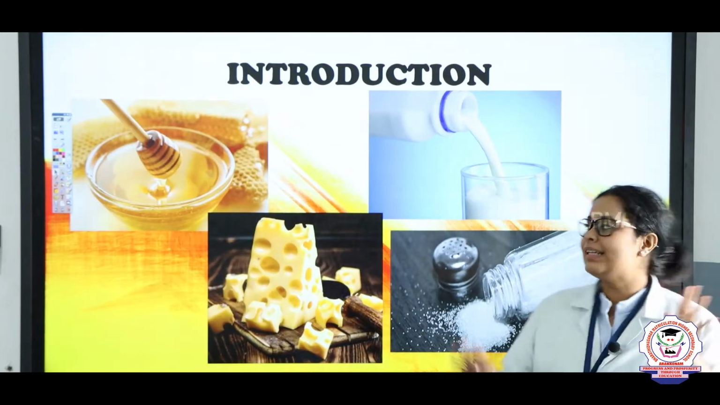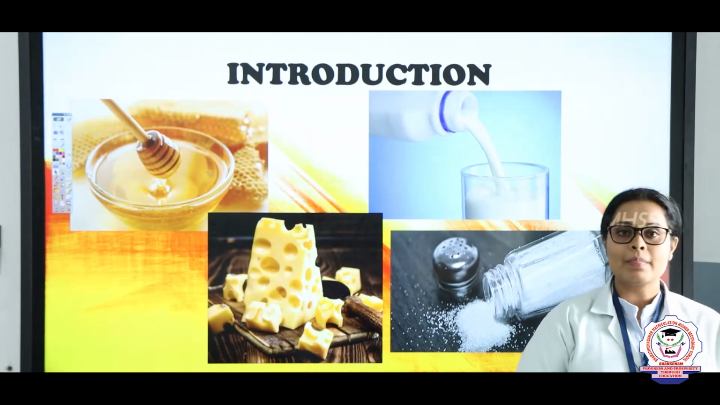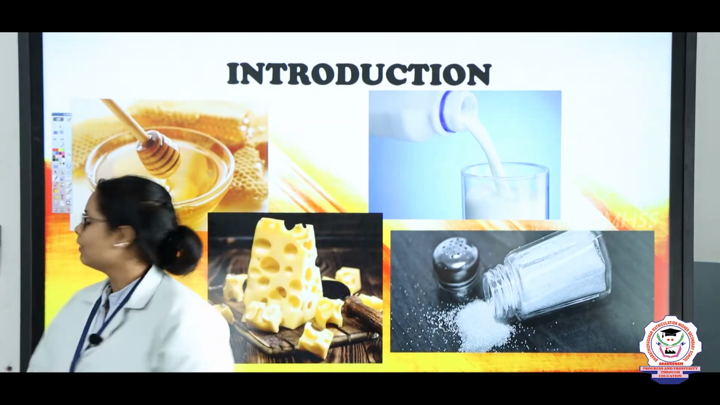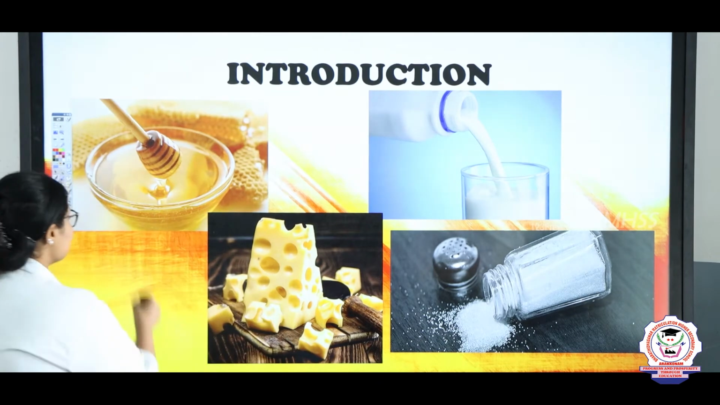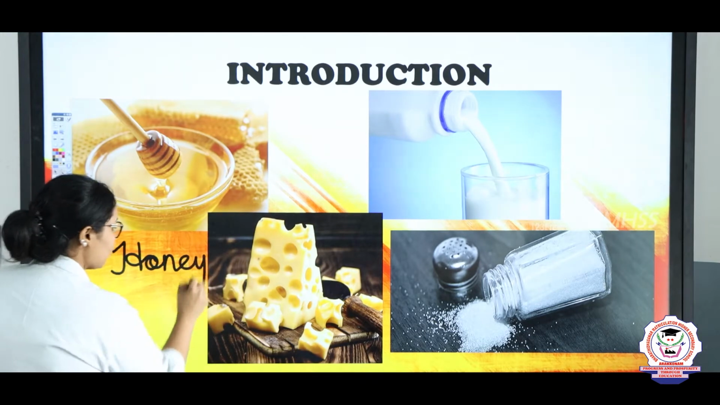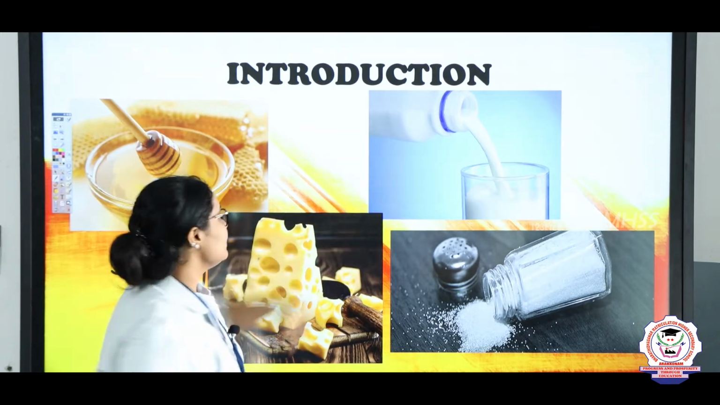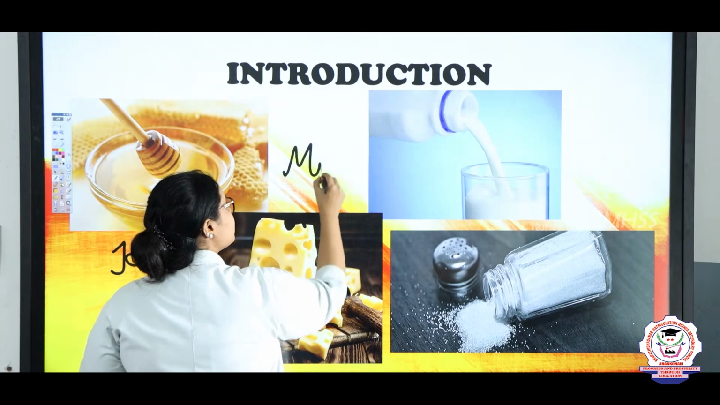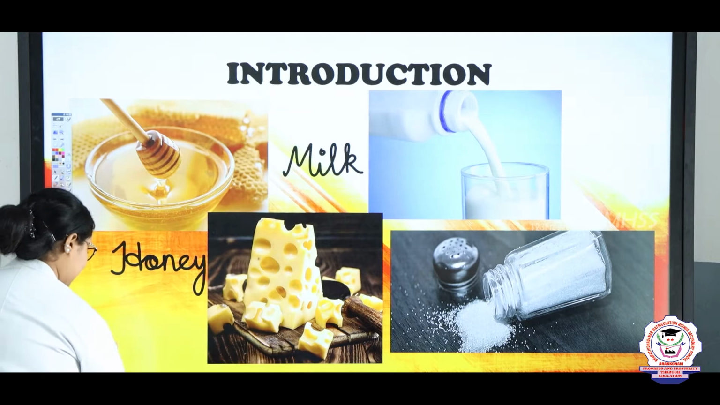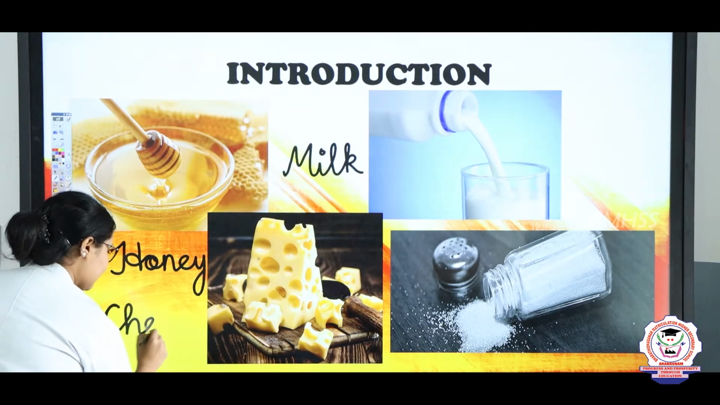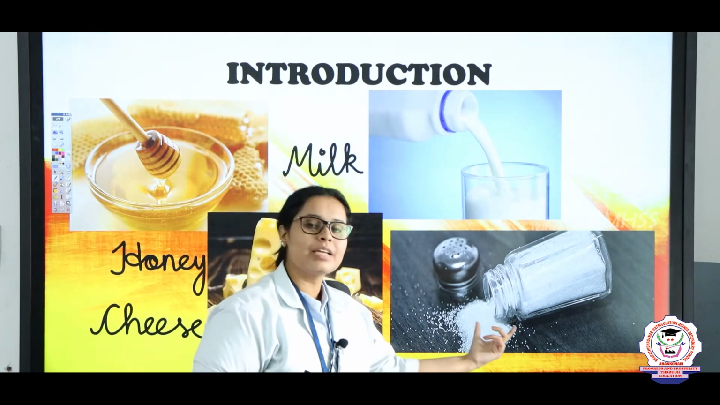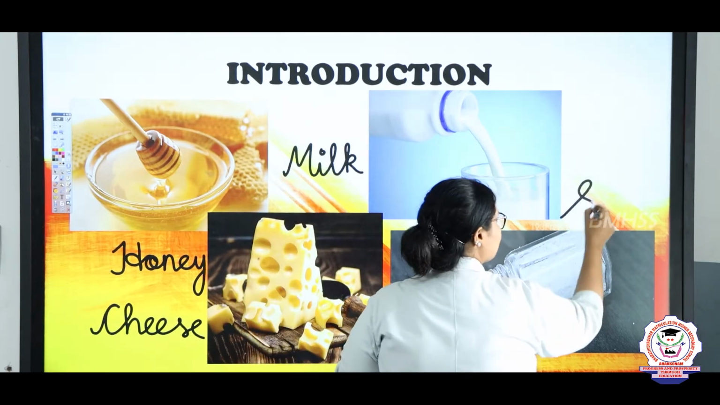So children, tell me what you can see on the screen. Yes, Darshini, can you tell me what is there on the screen? Yes, you are right. This is honey. What is this, children? This is milk. What is this? This is cheese. Cheese you like, right? You put it in the sandwich and you eat it properly. And what is this last one, children? This is salt.